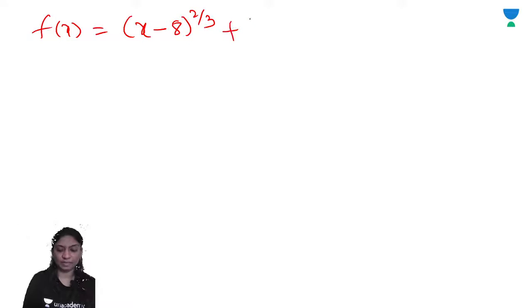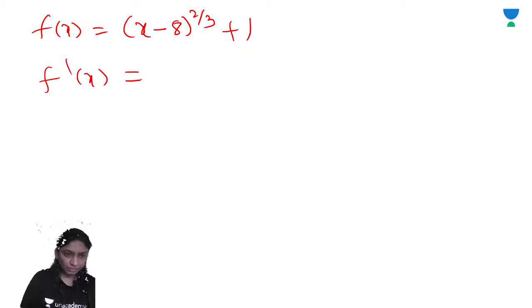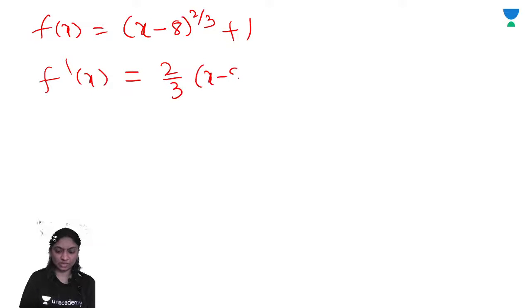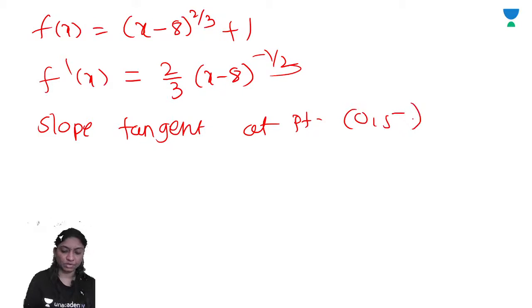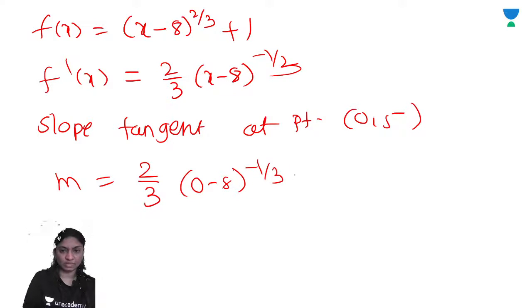f of x is given: f of x equal to x minus 8 bracket raised to 2 by 3 plus 1. What is your f dash of x? Your f dash of x is 2 by 3 into x minus 8 bracket raised to 2 by 3 minus 1, so minus 1 by 3. The slope of the tangent at point 0, 5, m, is 2 by 3 into minus 8 raised to minus 1 by 3.